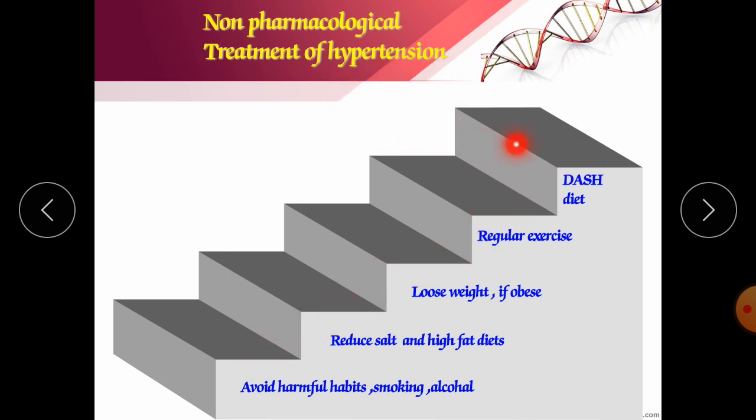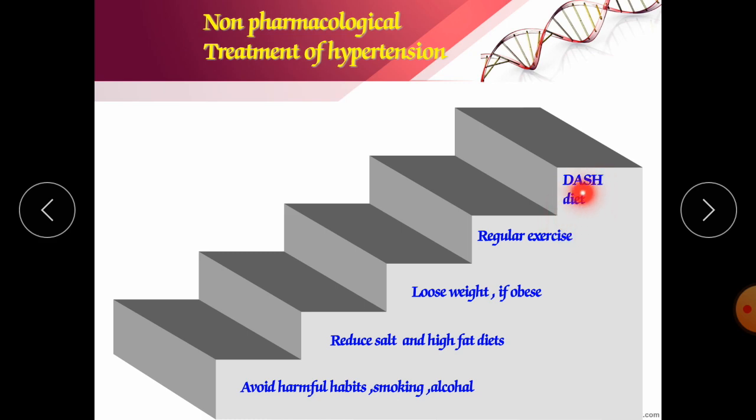This is the part of non-pharmacological treatment, or also in case of controlling or prevention of hypertension, how we can prevent it. There are various steps that one should know. DASH diet. What is the DASH diet? The DASH diet is nothing but the diet which is accompanied to stop hypertension. That specific diet we should take.